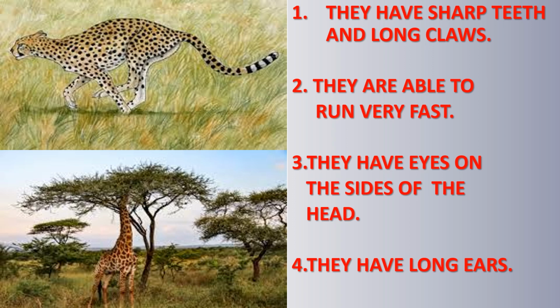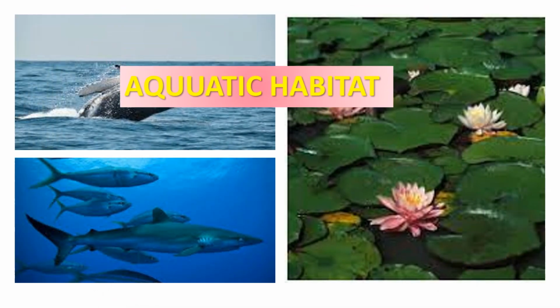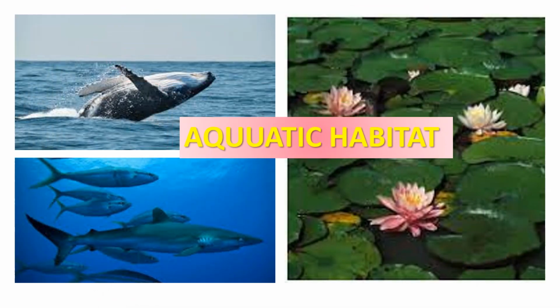Now students, there is a different kind of habitat. It is aquatic habitat. Aqua means water. The organisms like sharks, fish and lotus plant that live in lakes, ponds, rivers and oceans are called aquatic organisms and their habitats are called aquatic habitats.